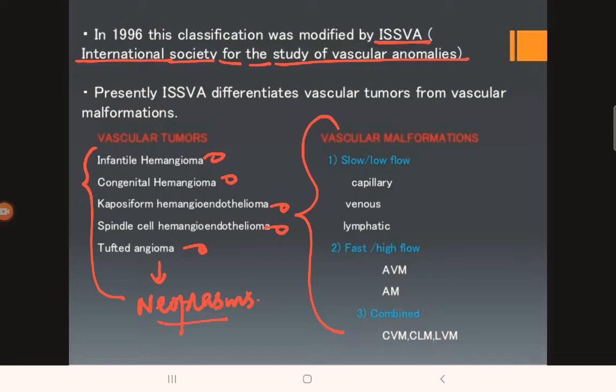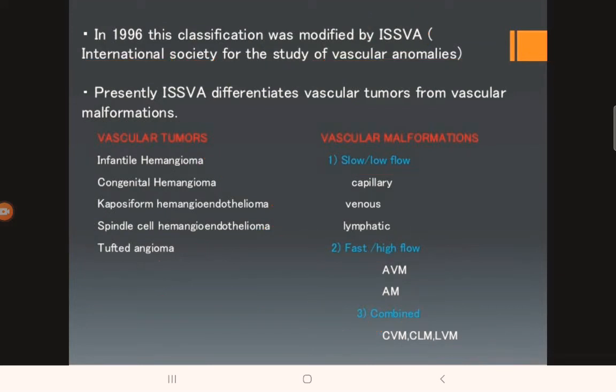Whereas vascular malformations, they classified into slow flow lesions, high flow lesions, and combined lesions. The slow flow lesions are capillary lesions, venous and lymphatic vascular malformations. Whereas the high flow or fast lesions are arteriovenous malformation and arterial malformations. And we have certain combined vascular malformations. So this is the ISSVA classification of vascular lesions.